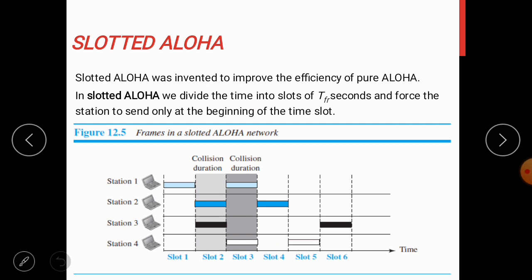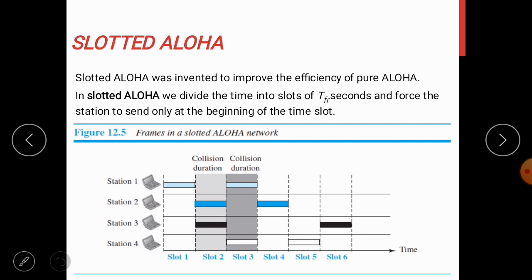The next one is slotted Aloha. In pure Aloha, we have seen that the vulnerable time is 2 times the frame transmission time, because there are no rules which state when a station has to send. A station can send soon after another has started or before another station has finished. So slotted Aloha was invented to improve the efficiency of pure Aloha.